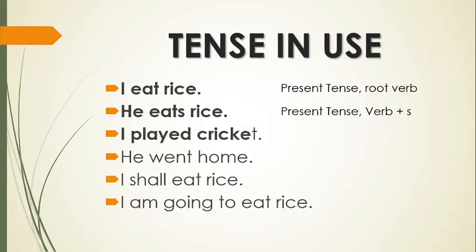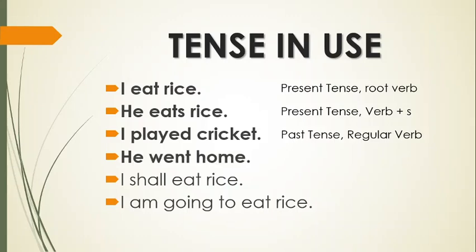Similarly, I played cricket. If you look carefully, the root word is play. The verb is taking one ed ending. The verbs which take this kind of ending, ed or d, are called regular verbs. The sentence is in past tense and the verb is regular. And this addition is called the inflection of a verb.